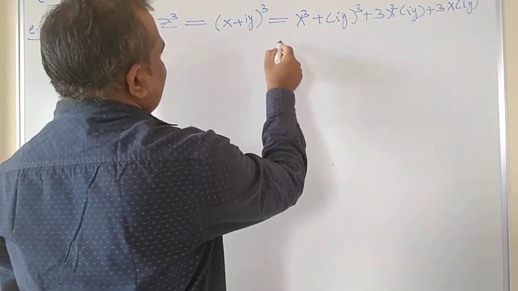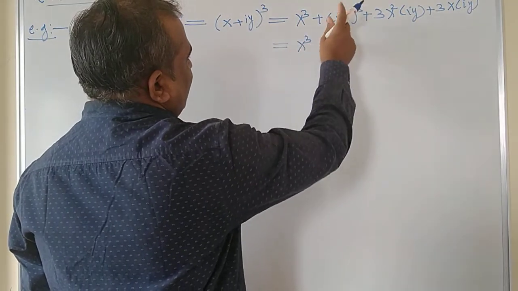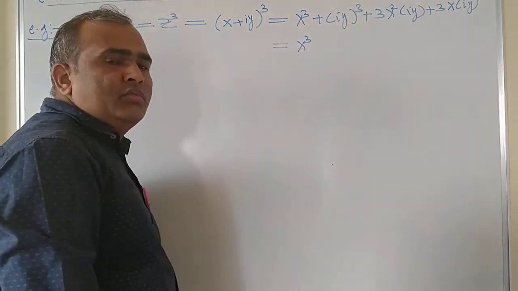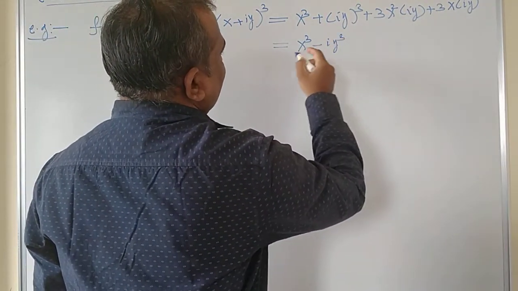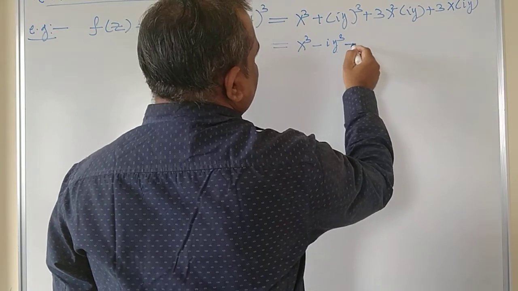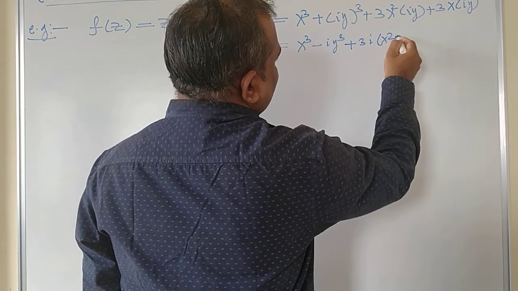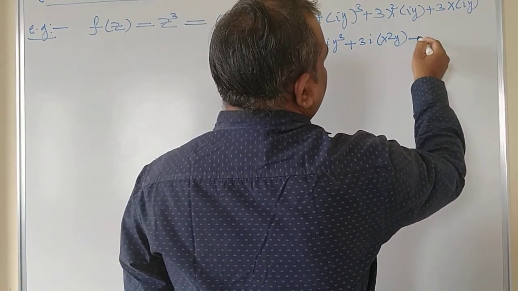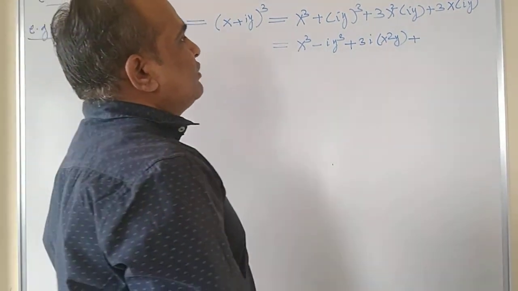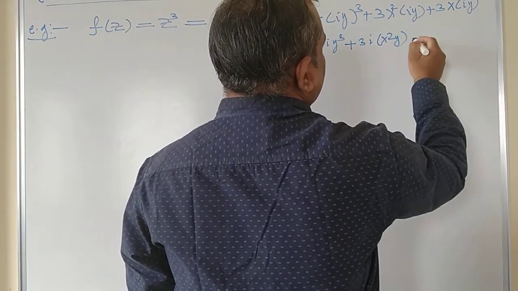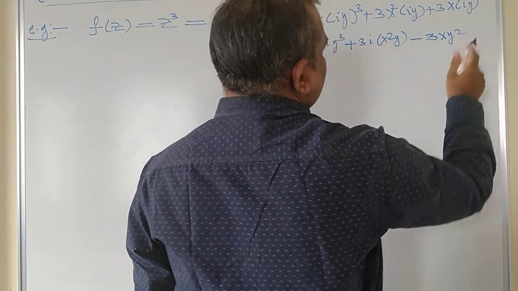If you simplify this, you will get x cube as it is, and (iy) cube gives i cube equal to minus i, so minus i y cube, plus 3i x square y, plus 3x (iy) square, so i square is minus 1, so you get a negative sign, minus 3xy square.